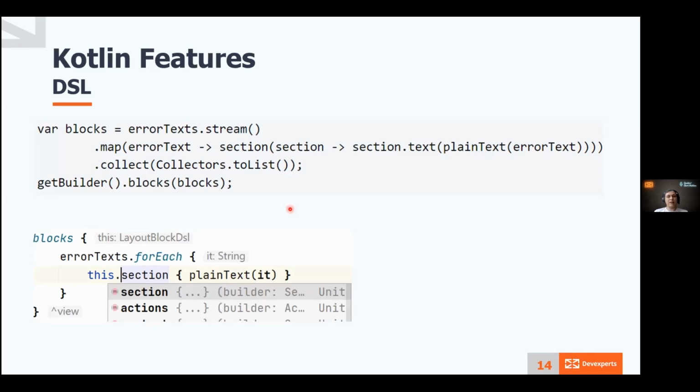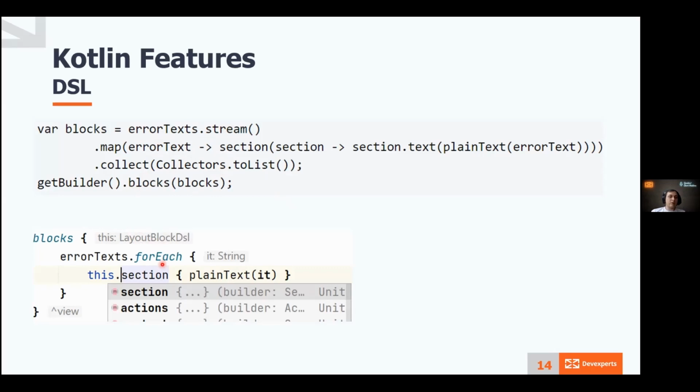So here is a comparison again. It might not look like a significant improvement at first glance, but it really is. In the Java code, we have to declare the blocks variable before we are using blocks itself. So we split our logic into multiple parts, and if we need something else, we have to declare more and more variables.